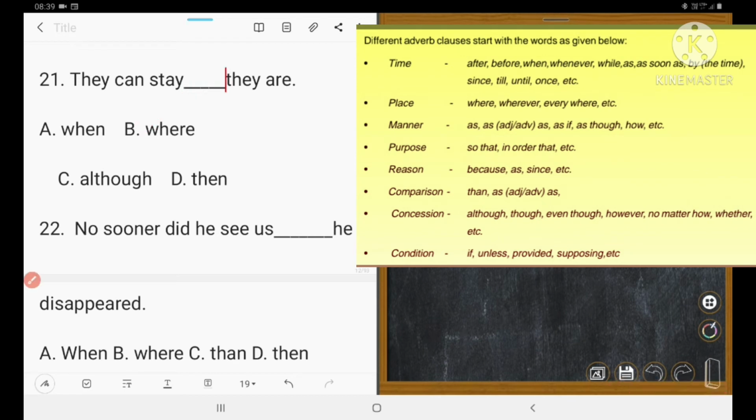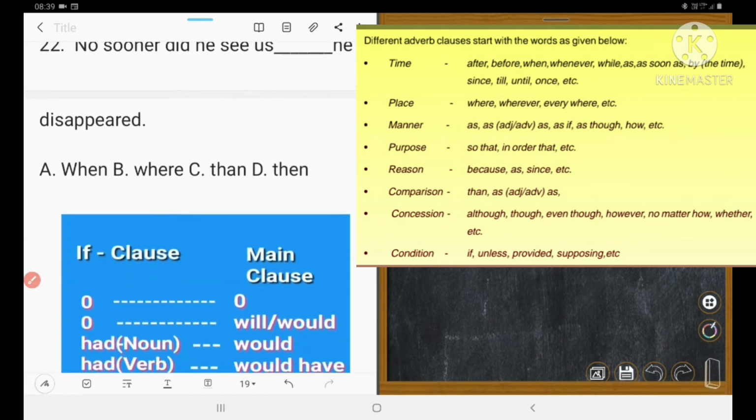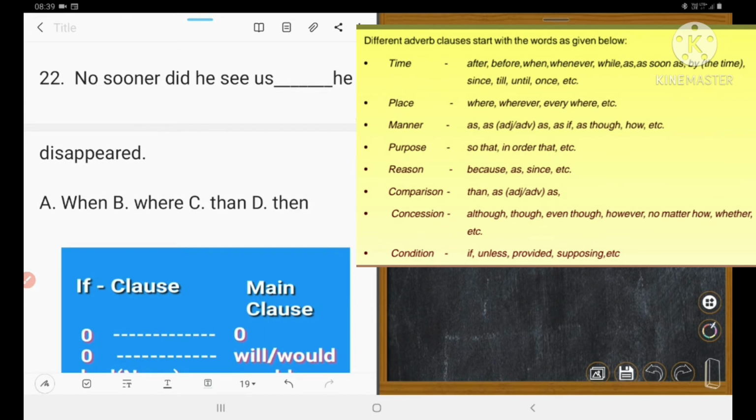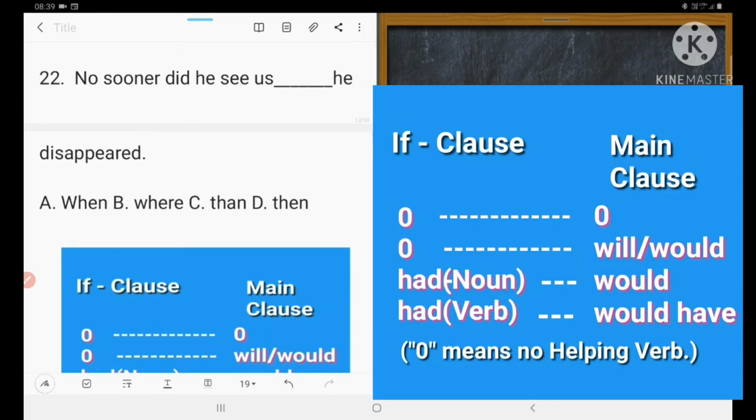Next one is no sooner did he see us days he appeared. A when, B where, C then, D than. So 22, the correct answer is C, that is then.